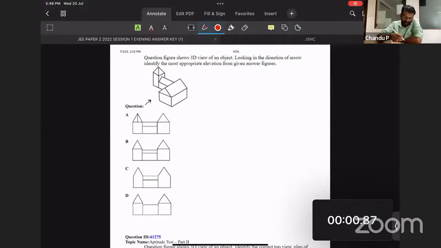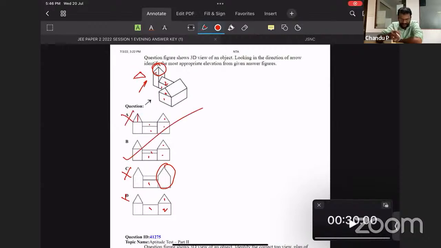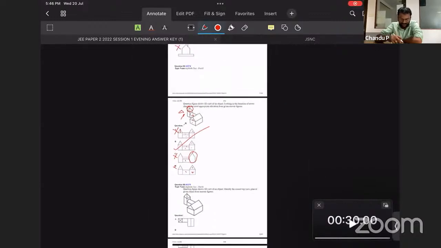So now coming into this question, we are viewing it from the front. So you can find 2 surfaces over here, fine. 2, 2, okay, here it's gone for 1. So C is wrong. Coming over to this area, 2 surfaces you can see, only 1, D gone. Viewing from this direction, you can find a pyramid-like structure, but you can only find a triangle. But it is something different over here. Option A gone. B is the right answer.